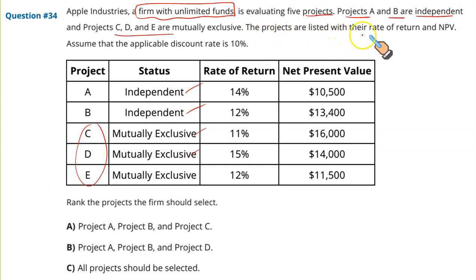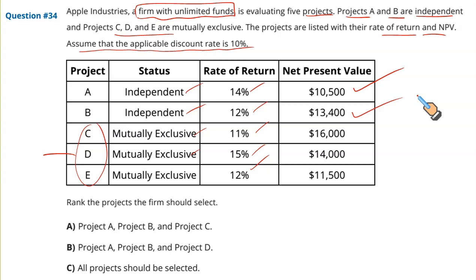The projects are listed with their rates of return and net present value. Assume that the applicable discount rate is 10%. As per IRR, it looks good for all of these. But since we can take just one of some of these projects, rank the projects the firm should select. The firm should select A, it has a positive NPV. The firm should also select B, it has a positive NPV. They are independent, so they can both be taken simultaneously. But for projects C, D and E, only one can be taken. Since only one can be taken, select the one that gives you the highest NPV. So this is the best, C.